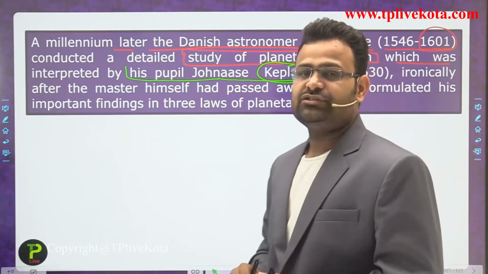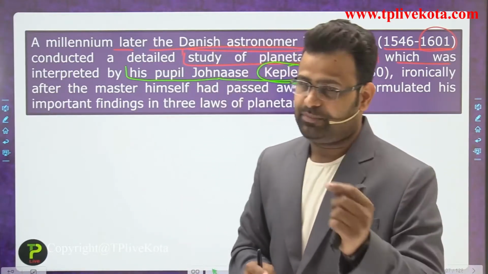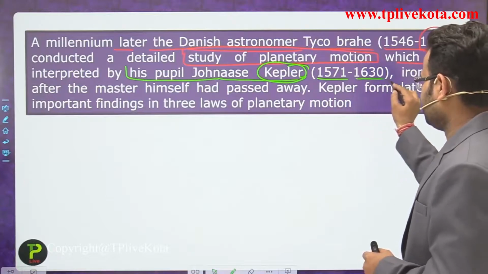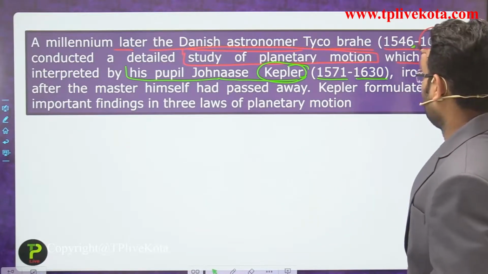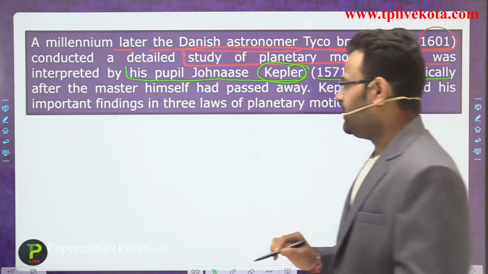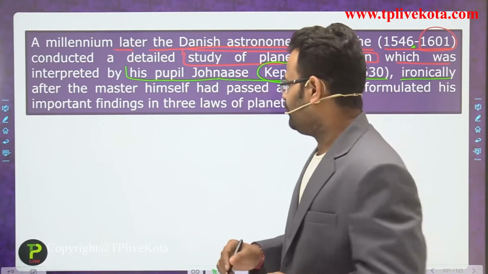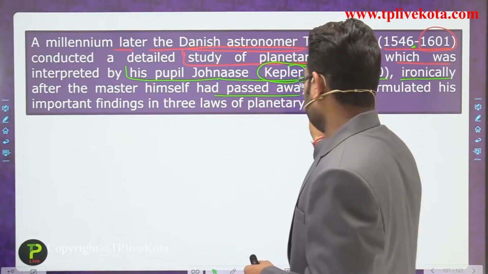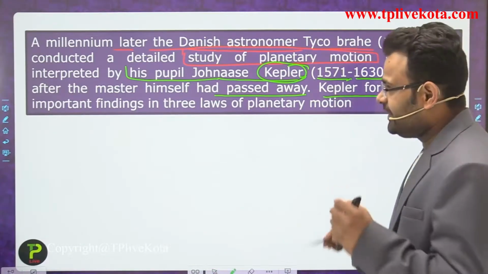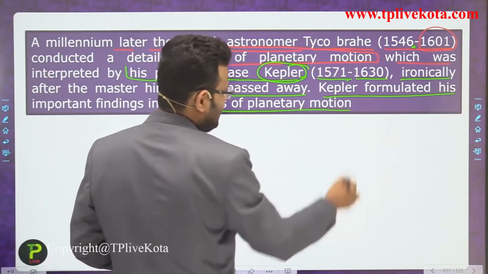At the end of this chapter we discuss Kepler's laws also. Kepler lived from 1571 to 1630. Ironically, after his master had passed away, Kepler formulated his important findings in the 3 laws of planetary motion.